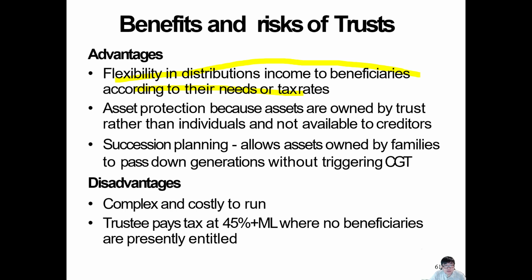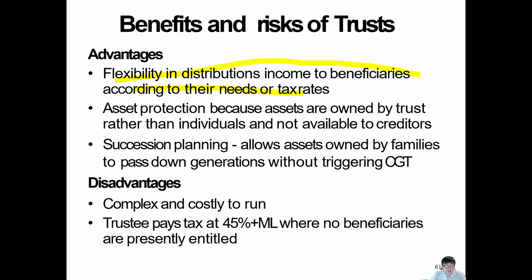Succession planning: it allows the assets owned by the family to pass down generations without triggering CGT. Remember, if, in the family, a parent passes away and the asset is moved to someone else, it's going to trigger another CGT event. The receiver of the benefit may have to pay tax. But if you have put it in the trust, you never have to pay CGT, and that's good. Remember, CGT is a lot, even though you get a 50% discount, and no one wants it. So that's the nice thing about trust.